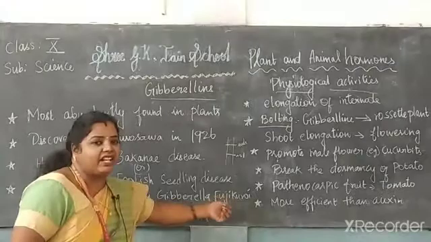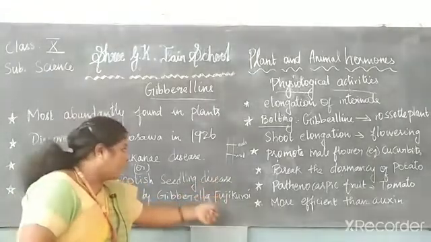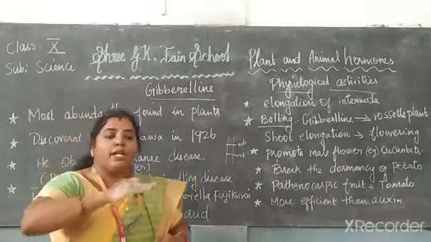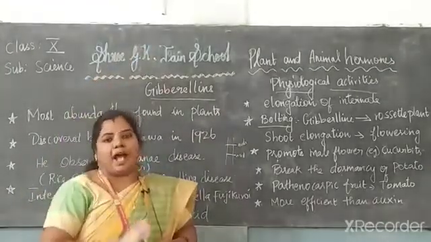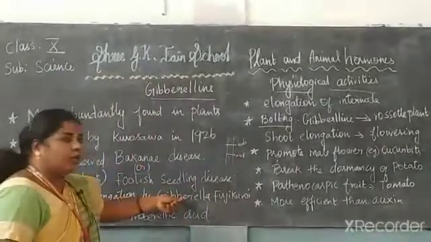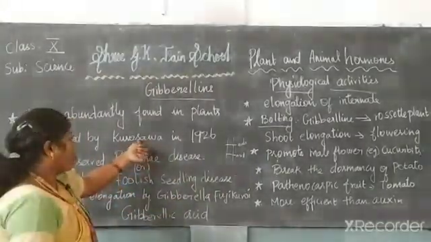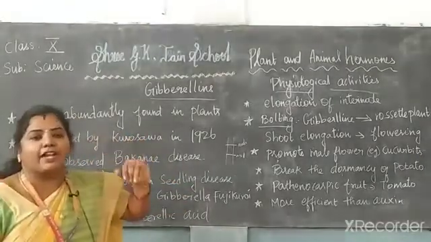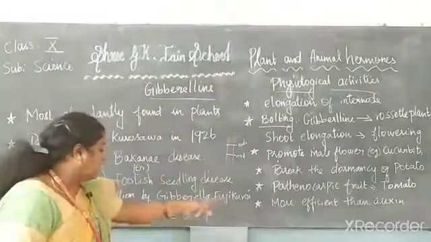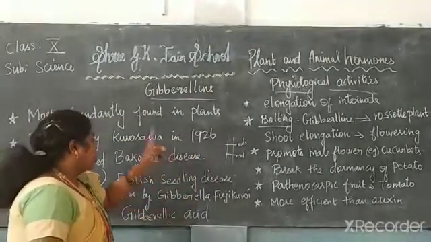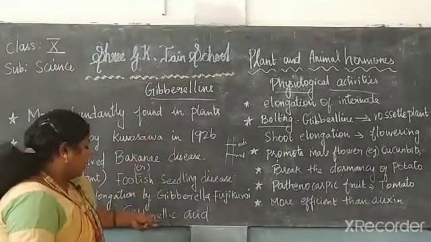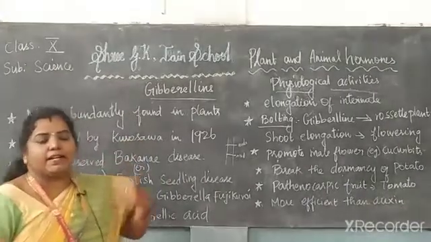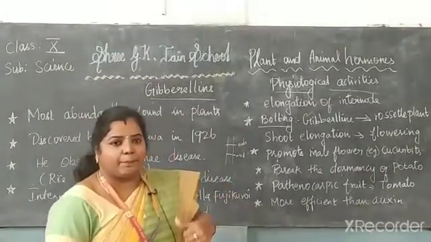It is a kind of fungus. Based on this fungus only, this elongation will be there. That is why the plant grows and reaches the maximum height. After that, the scientist Kurosawa found that fungus and extracted some kind of chemical from it, called gibberellic acid. So who discovered gibberellic acid? It was Kurosawa. From which plant? It is a rice plant. It is an important one in the exam concept.